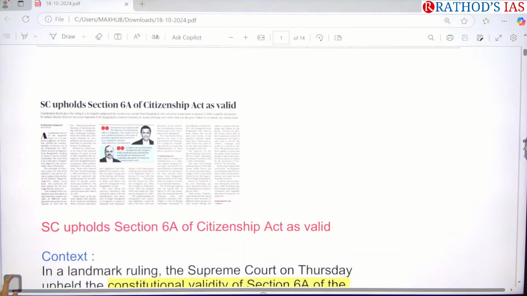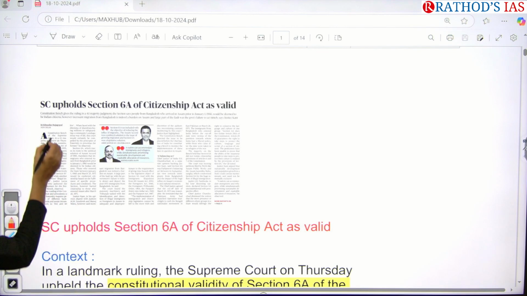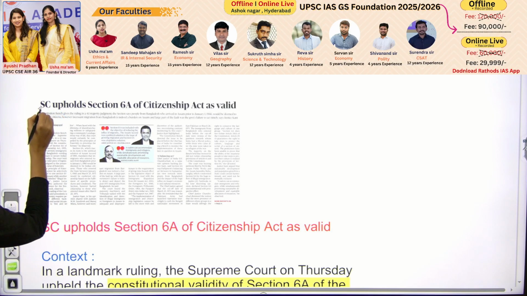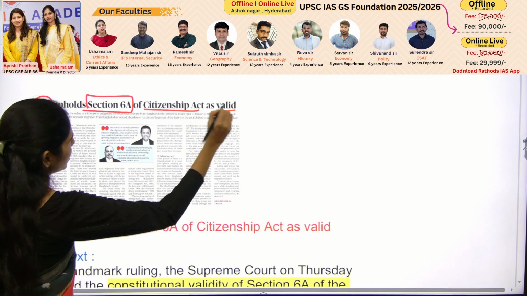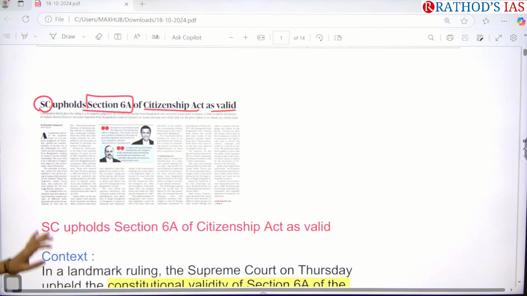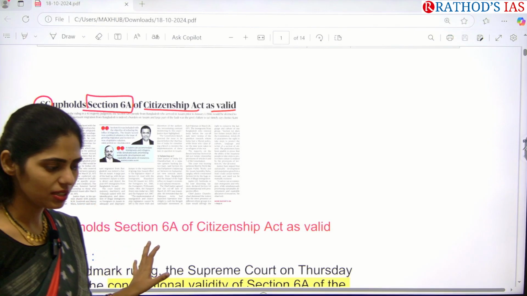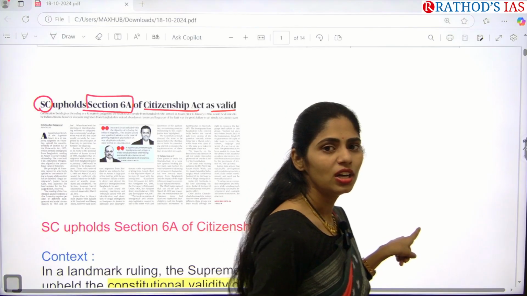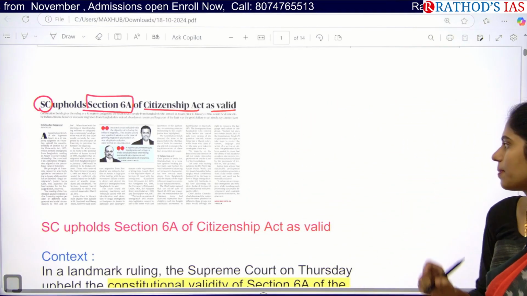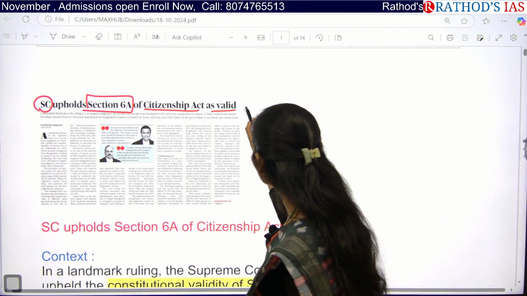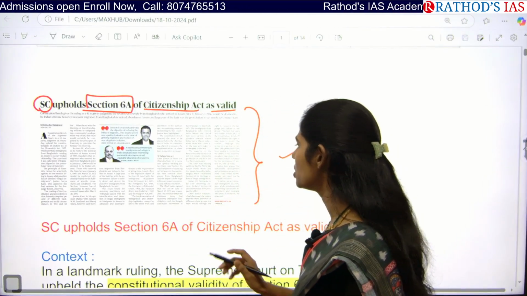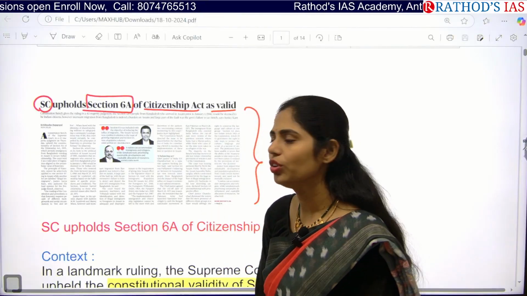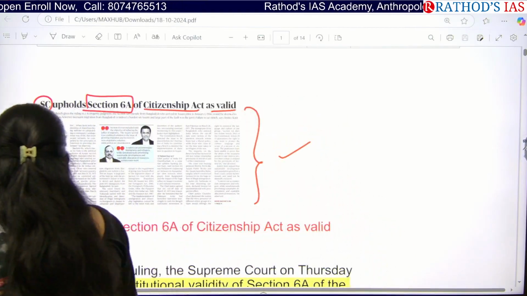Now let us see the first important article of today's newspaper. The title says: Supreme Court upholds Section 6A of Citizenship Act as valid. This article is very important because it is a judgment which is given for the Citizenship Act. Here we have to know about some important themes as well as important dimensions. What exactly you have to know, we are going to see in this lecture now.